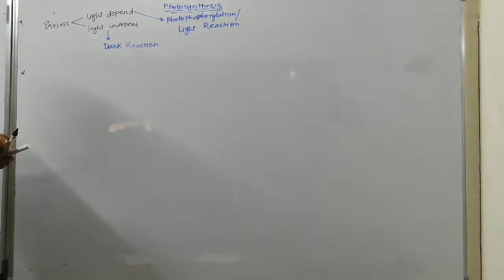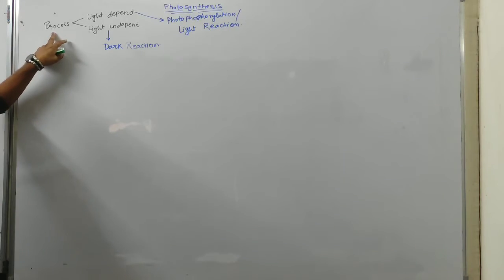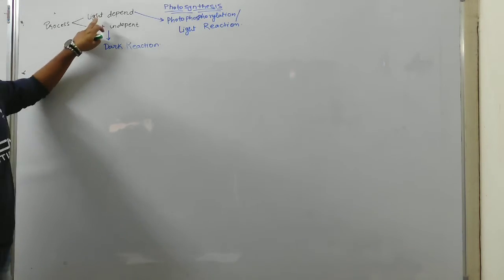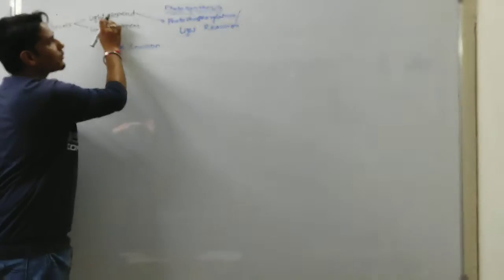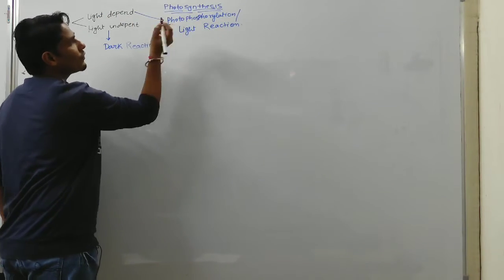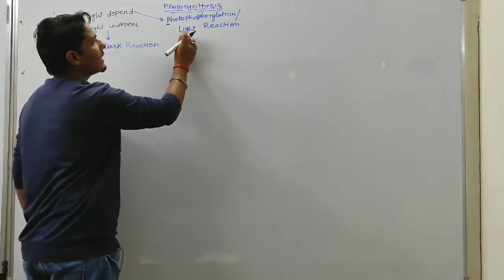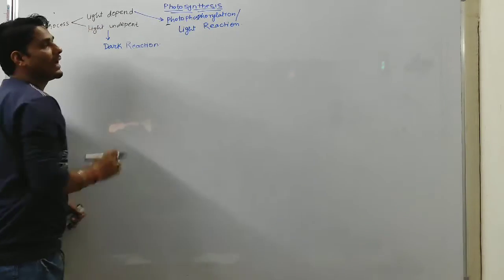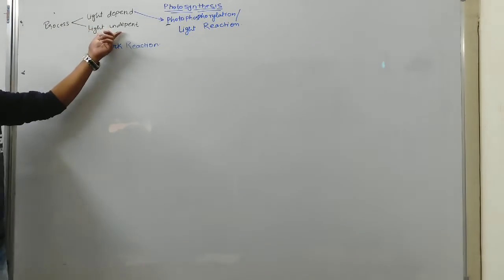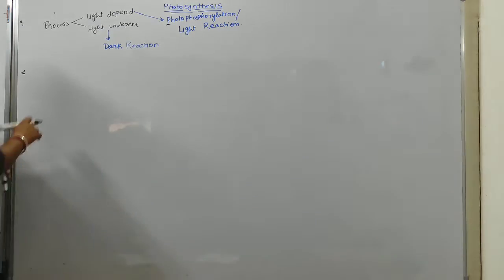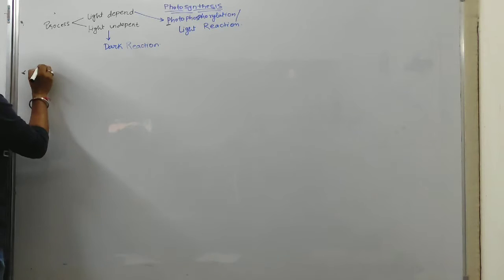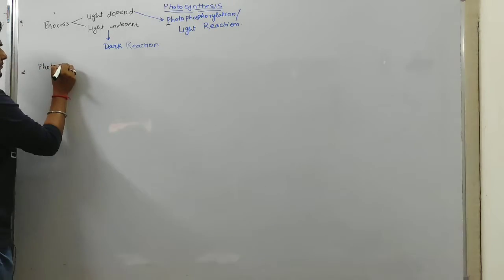Okay, so the process of photosynthesis is of two types. One is light dependent and the other is light independent. The light dependent process is called photophosphorylation as well as light reaction, whereas the light independent reaction is called dark reaction. Okay, so first of all we discuss photophosphorylation.